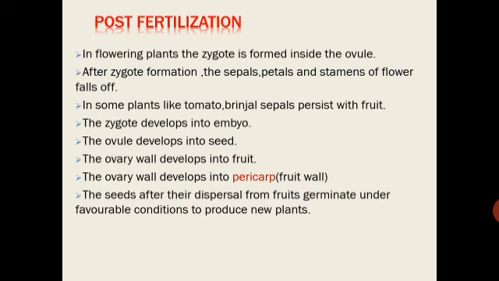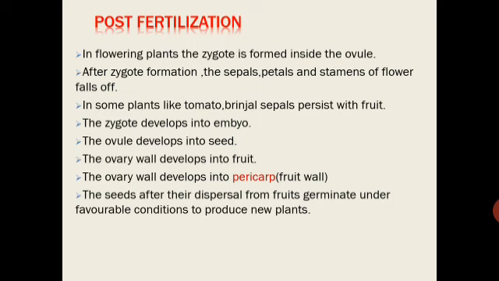Again a 1 mark question. The seeds after the disposal from fruits germinate under favorable conditions to produce new plants. So these are the changes which are occurring in the flowering plants after fertilization, where the zygote is developing into embryo, ovule develops into seed, ovary wall develops into fruit, and that fruit wall is called as pericarp.